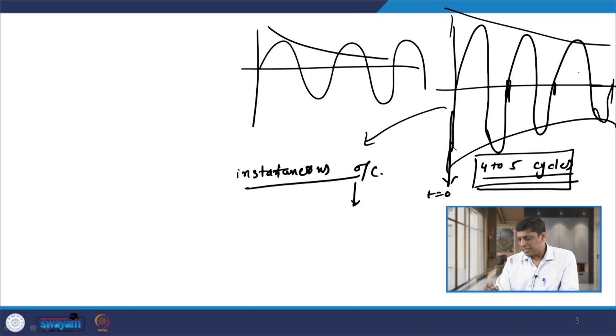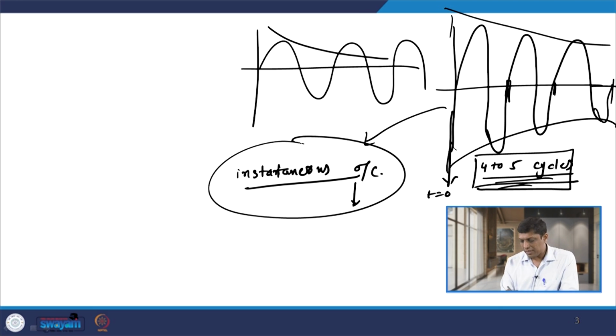As this decaying DC component is present up to 4 to 5 cycles after the inception of fault, these relays are affected by this term, the transient overreach, which is because of the decaying DC component.